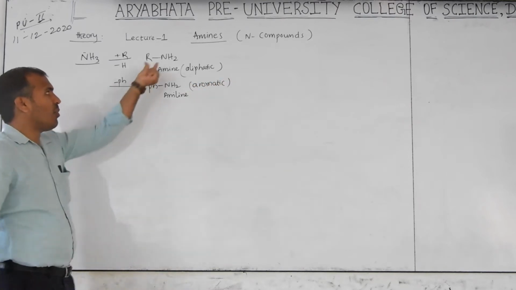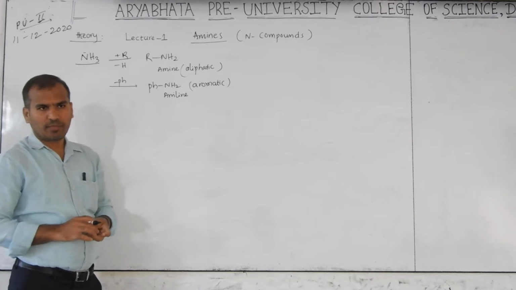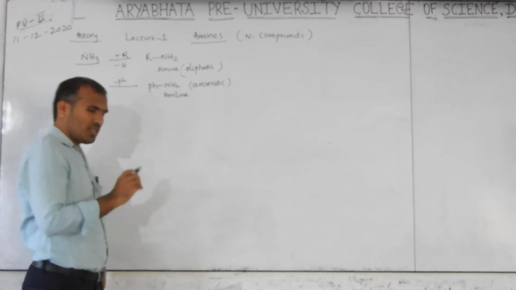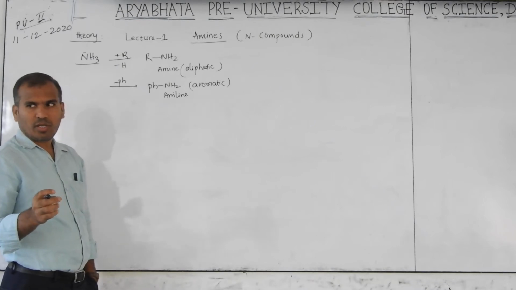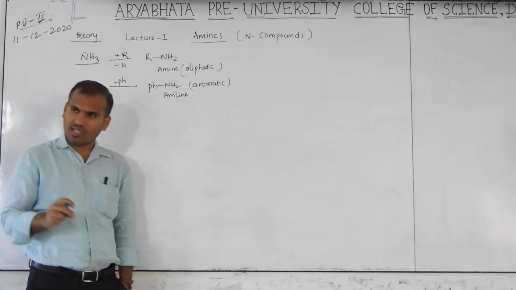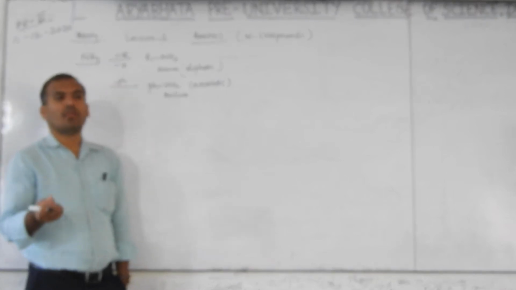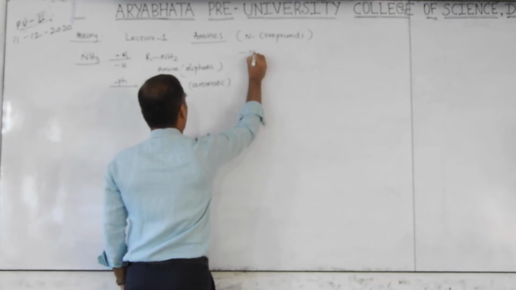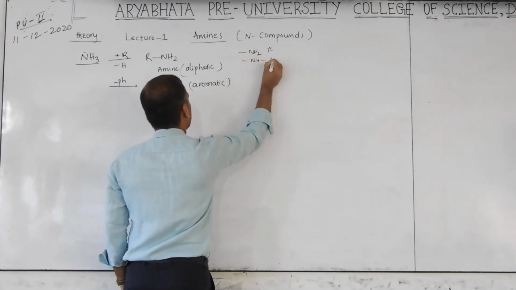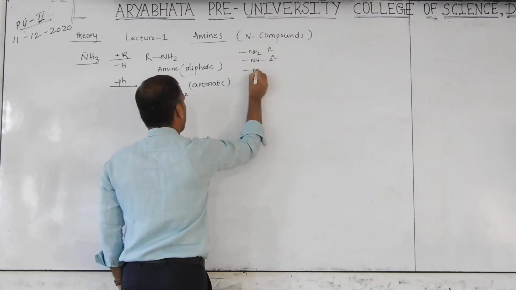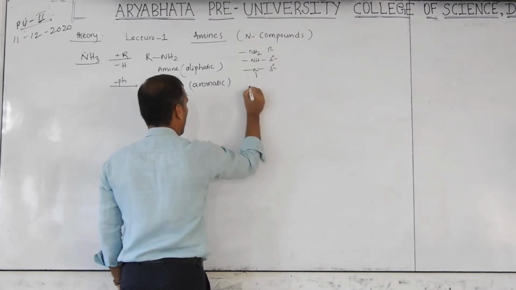Then is this amine a primary amine or a secondary amine? We already studied in the competitive part in first year: primary carbon, secondary carbon, tertiary carbon, quaternary. Similarly, primary amine, secondary, tertiary, quaternary. NH2 is a primary amine, NH is a secondary amine, and this is a tertiary amine.